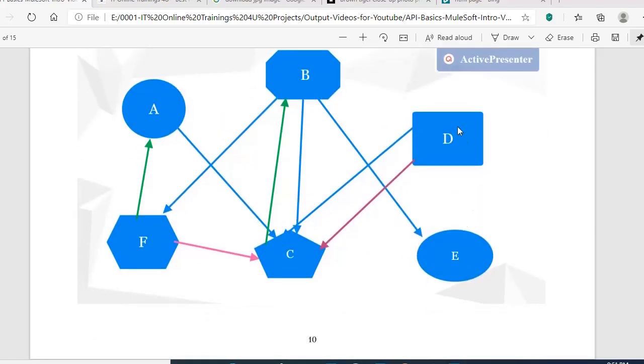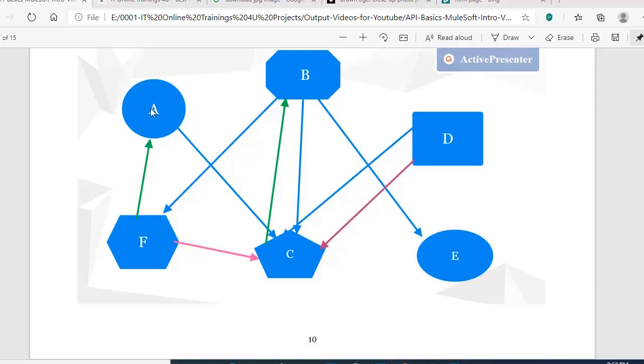Let's assume this application is down. Down means the application is not working for some time because of internet issues or other network issues. What will happen to B? B will send a request here, and this application is not available because the internet connection has failed. So what happens to this message? We lost that message, right? We need to send that message again. We are actually losing the actual data. That is one problem.